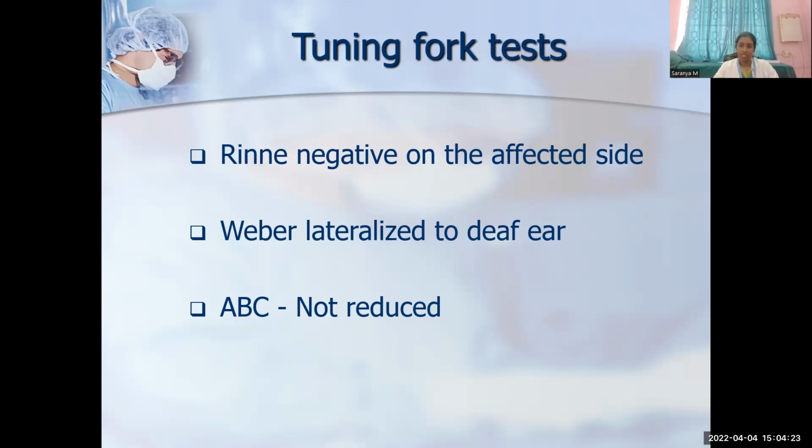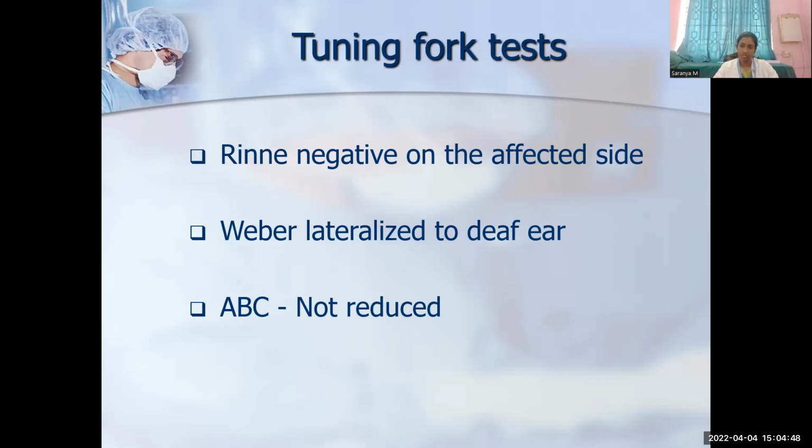Next, if the patient has right side sensory neural hearing loss and the left side is normal, Rinne's test will be positive on both sides. But when we do Weber's test, it will be lateralized towards the better ear, that is the opposite ear. If he has right side sensory neural hearing loss, then Weber's test will be lateralized towards the left side because of the transcranial transmission of the sound.